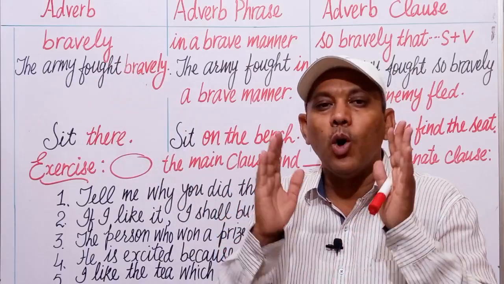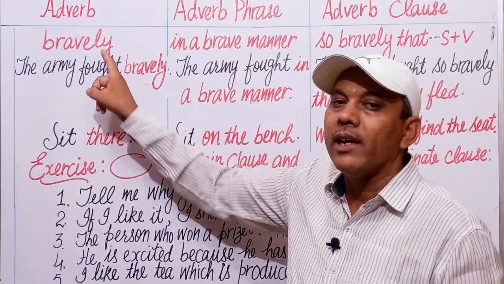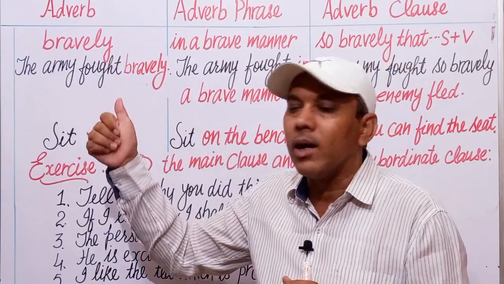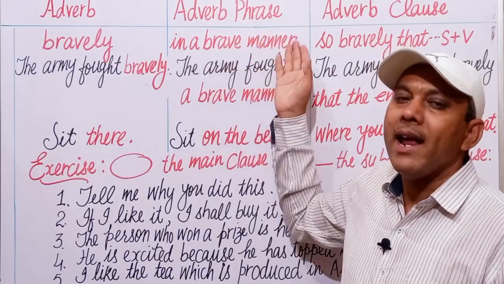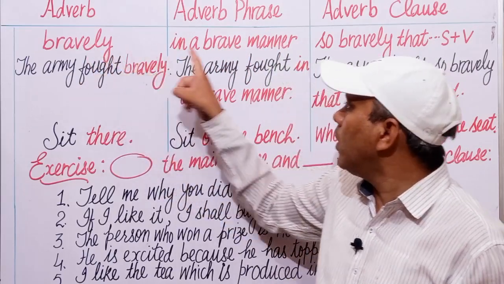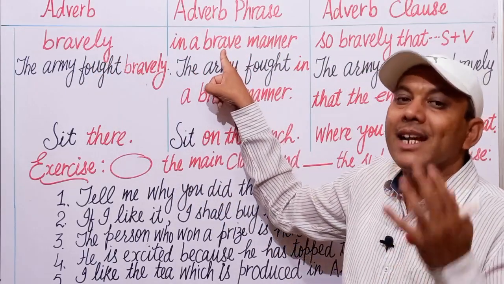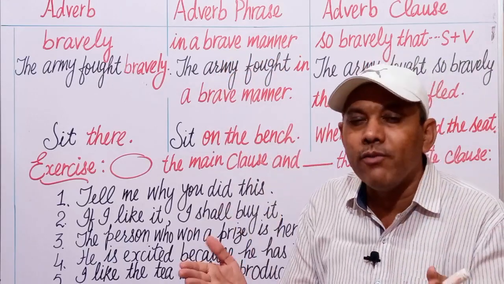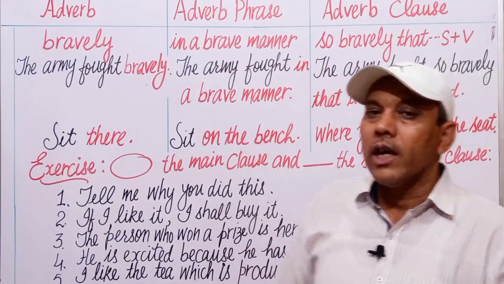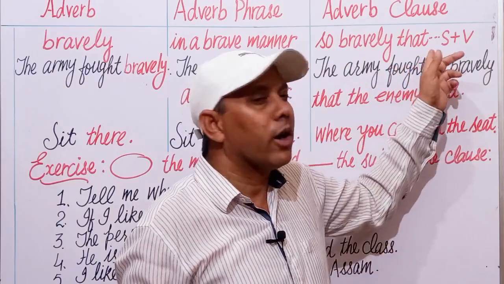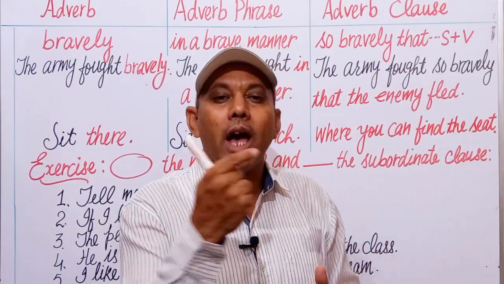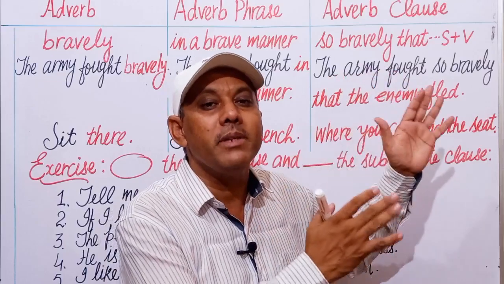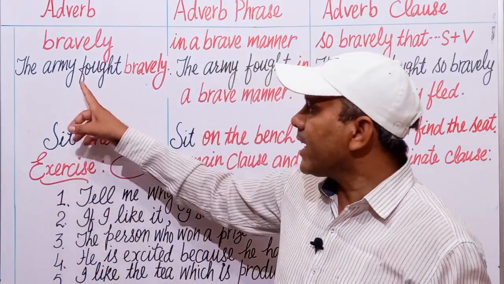As you know, most of the words ending in ly are adverbs. This is a single word acting as an adverb. In a brave manner: here we have changed bravely into brave, which is an adjective. In a brave manner is an adverb phrase. Now, bravely that, and then we add an appropriate subject and verb, and it will become an adverbial clause.